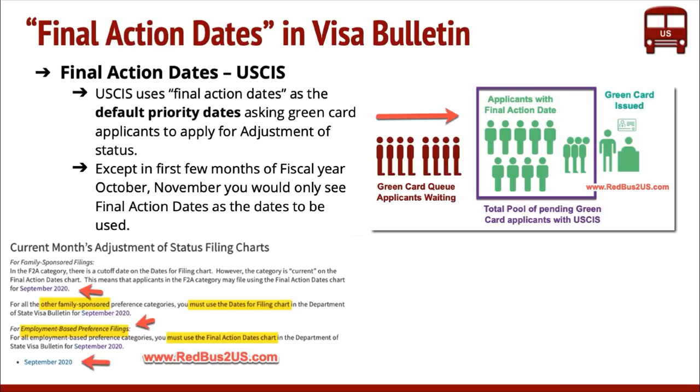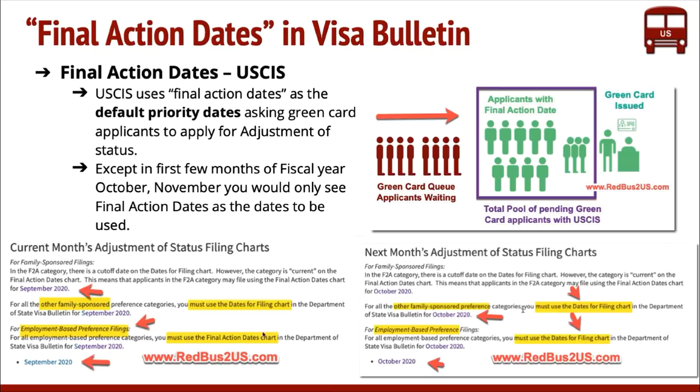Here is an example, right? As you can see, for the current month, which is September, it clearly tells you that you must use final action dates. But for the next month, October, they're telling you that you can use dates of filing. So this is the idea. But final action dates is a fancy term given for your priority date that becomes current for getting your green card.